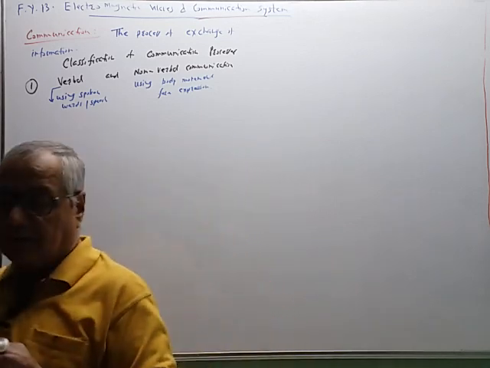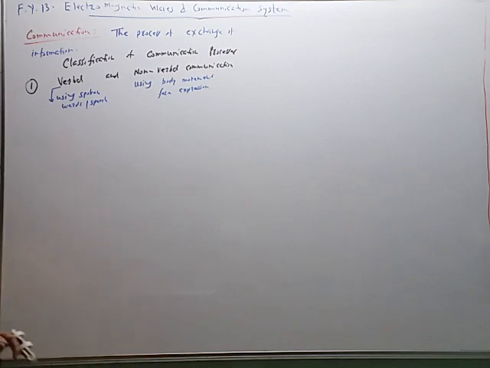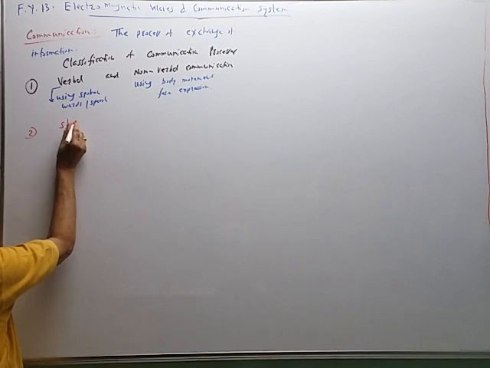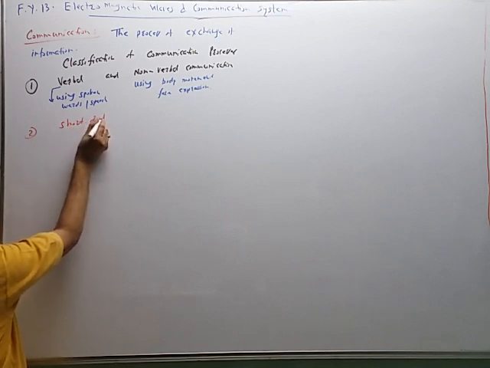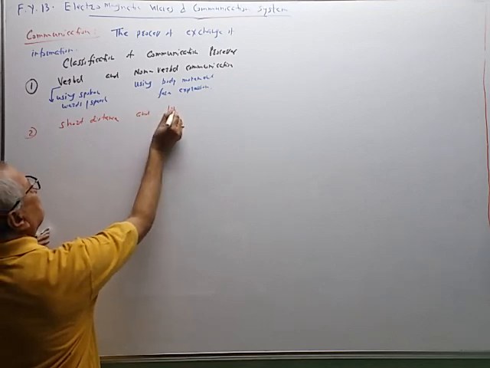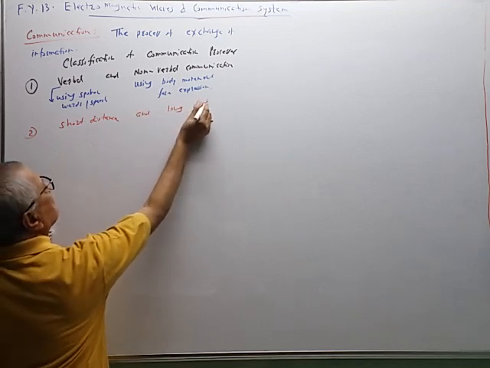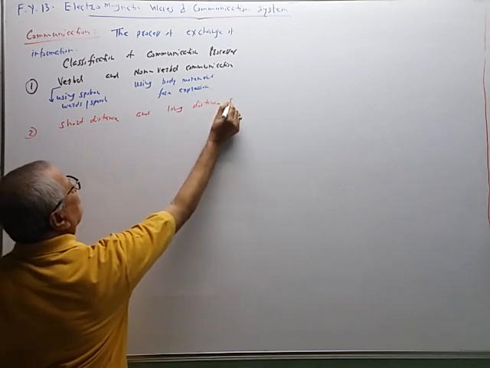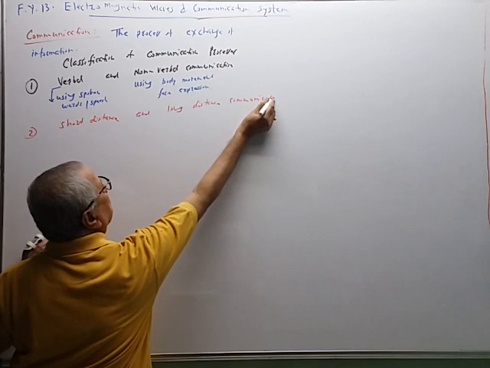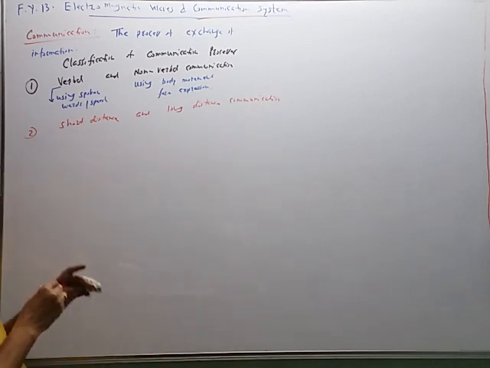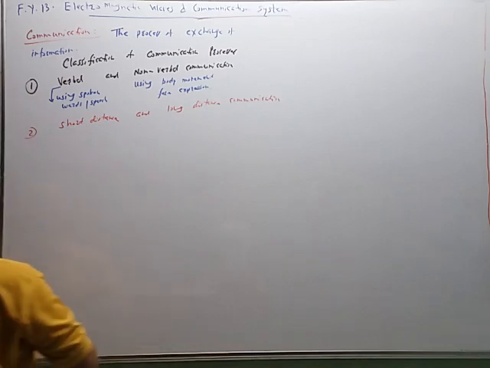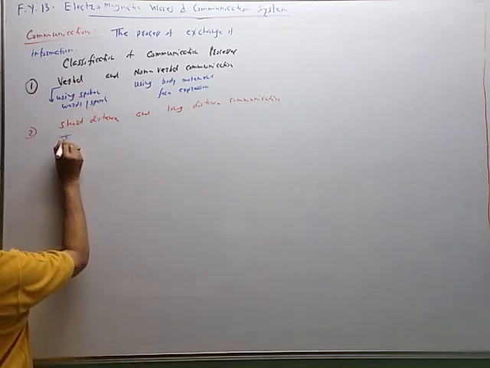The second type is short distance and long distance communication. For short distance communication, we can use TV.